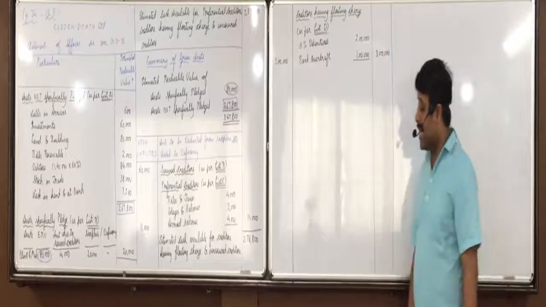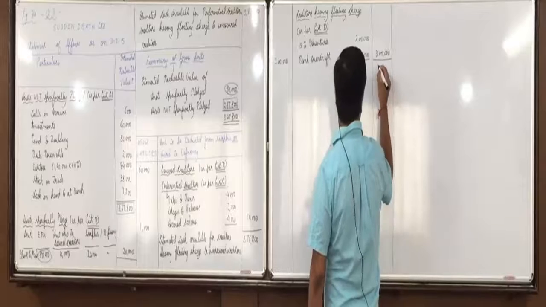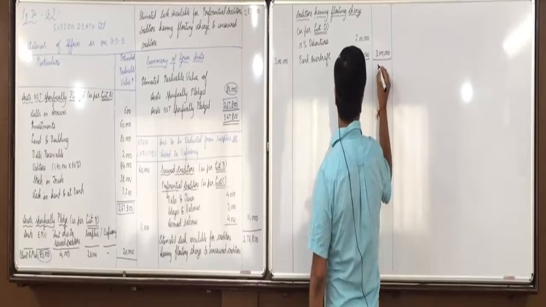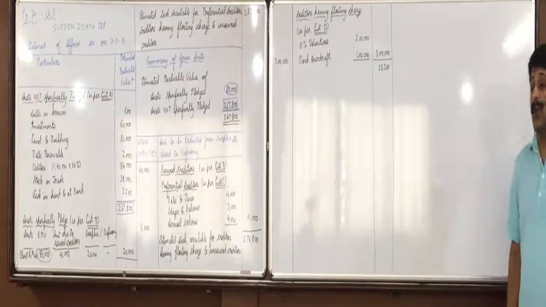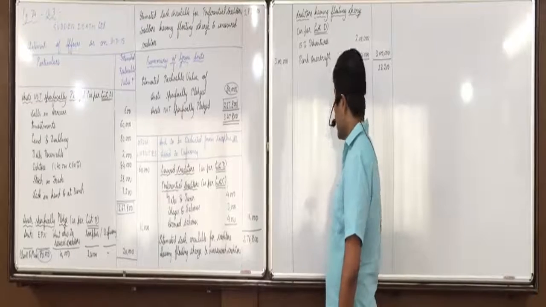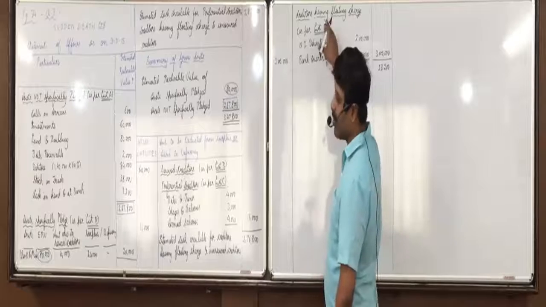Now if we minus 3 lakhs, 2,76,800 minus 3 lakhs, what do we get? Minus 23,200. Our calculation will be right. Estimated deficiency as regards creditors having floating charge.